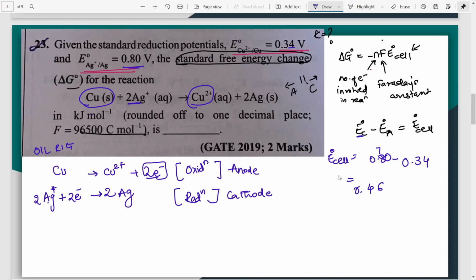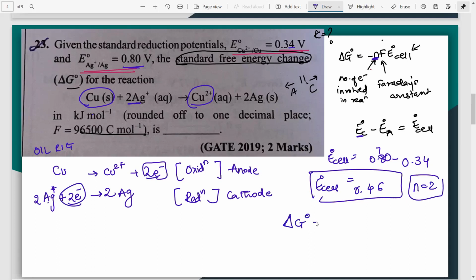Now, after this, what is the next step? We have to find N. Now, what is N? Can you see how many electrons are involved here? 2 electrons. So, what is the value of N? N equal to 2. Now, we have everything we require. Delta G naught is equal to minus N, that is 2, into F given 96500 into E0 cell, that is 0.46. Multiply everything and you will get an answer like this, minus